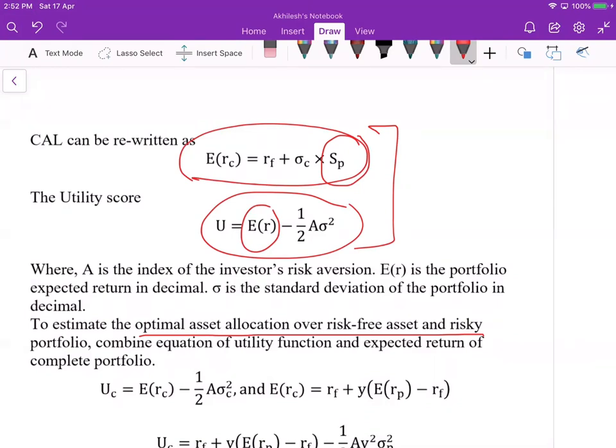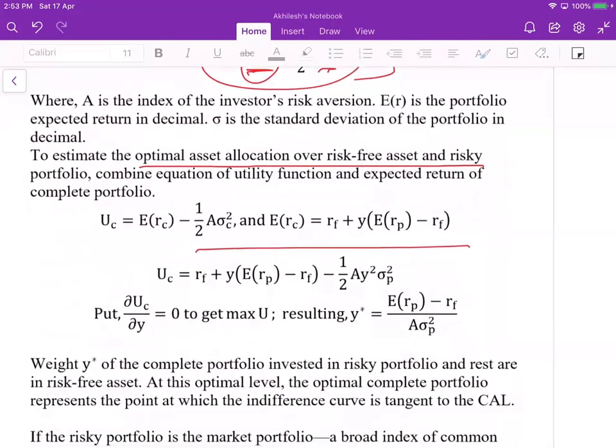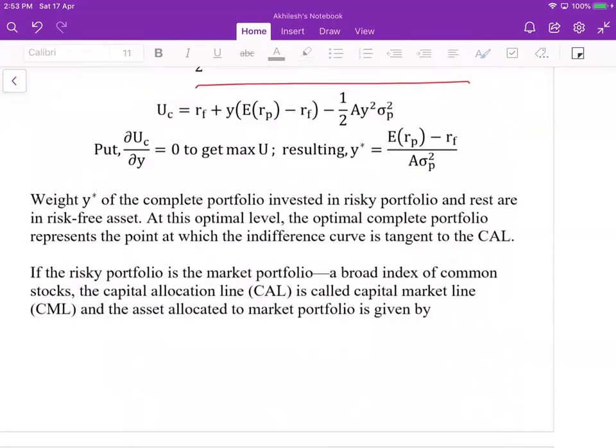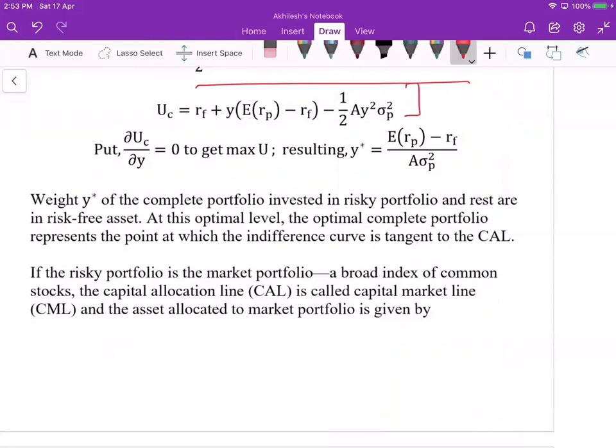We already have the expected return and expected variance, and we have this formula. So we finally have this formula after substituting. Everything is known, so you can differentiate with respect to y and set it to 0 to get the optimal value. When you differentiate and set it to 0, you will get y star equal to this.